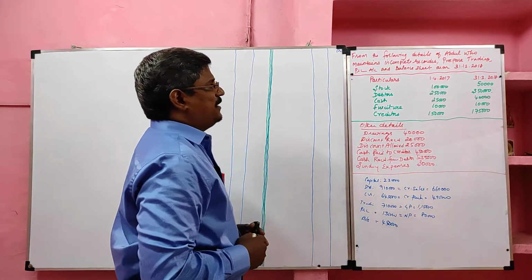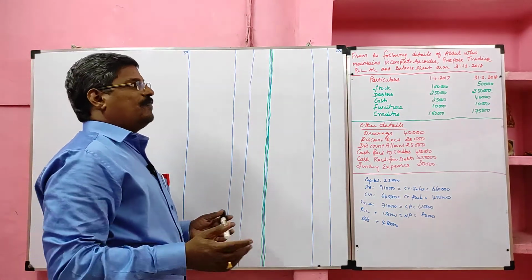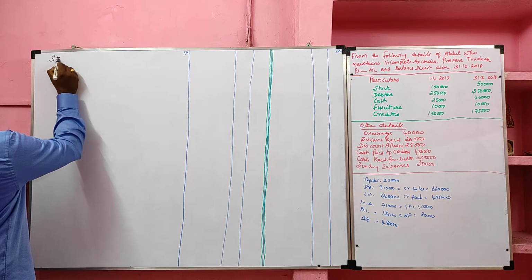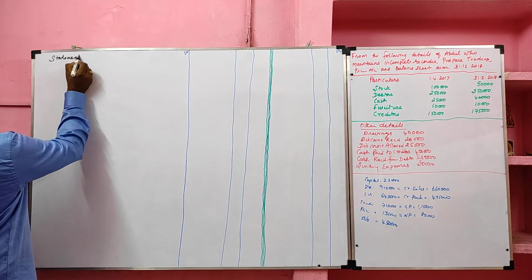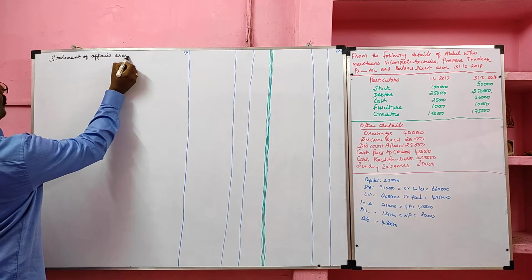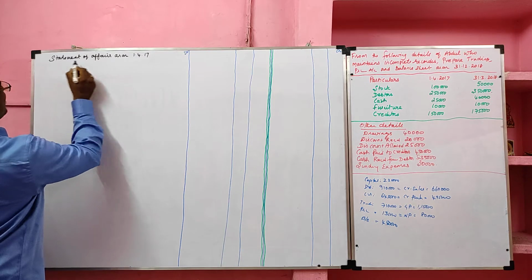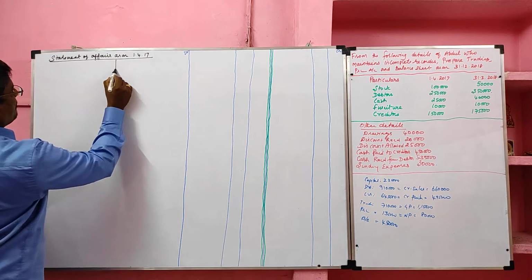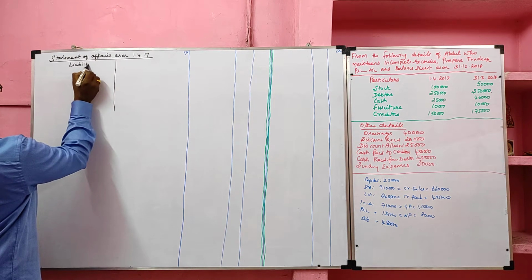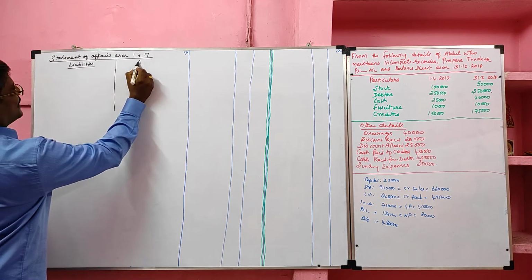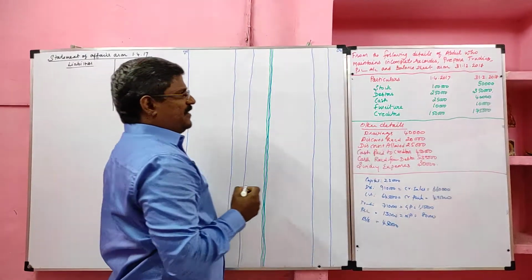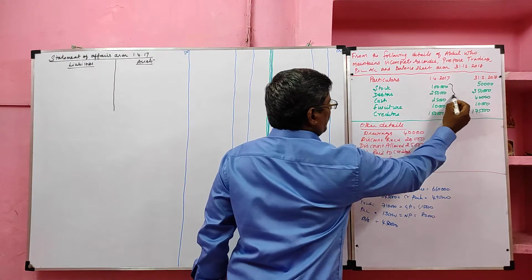First we have to prepare opening statement of affairs to find opening capital. Yes, I am going to prepare opening statement of affairs as on 1/4/2017. It has two sides, liability side and asset side. For preparation of opening statement of affairs, we have to look only at the opening information.